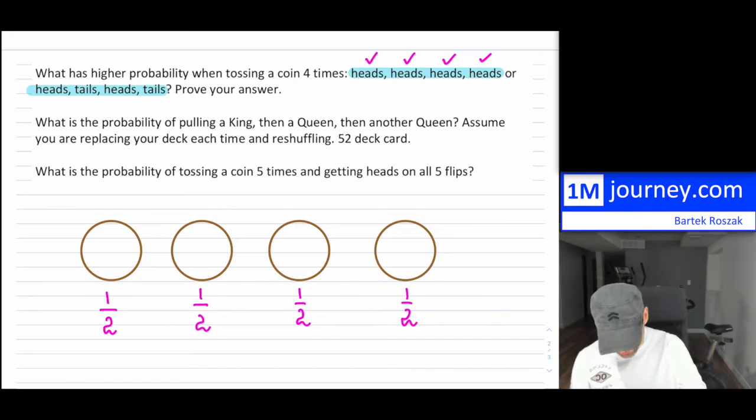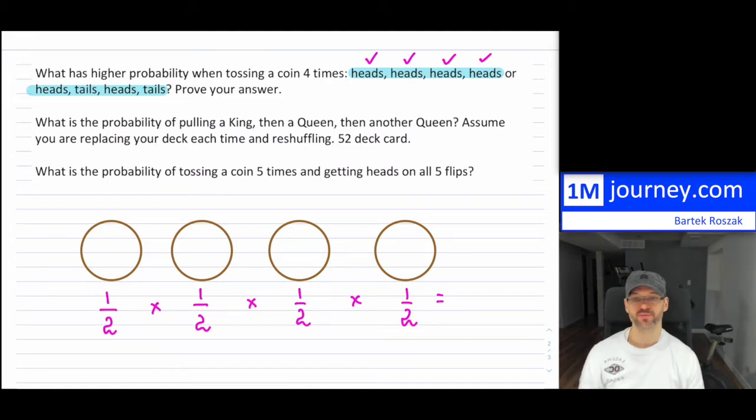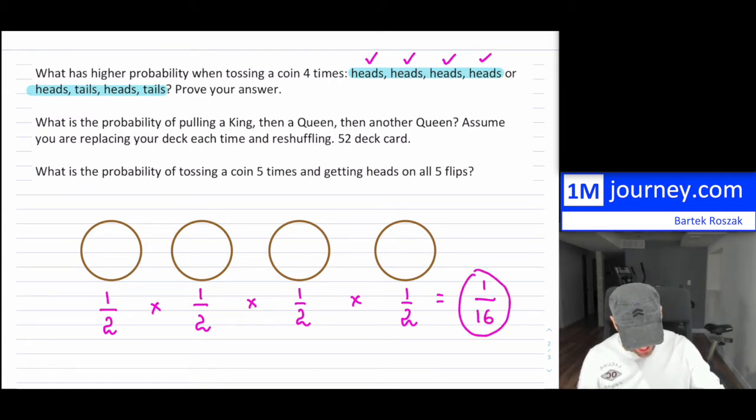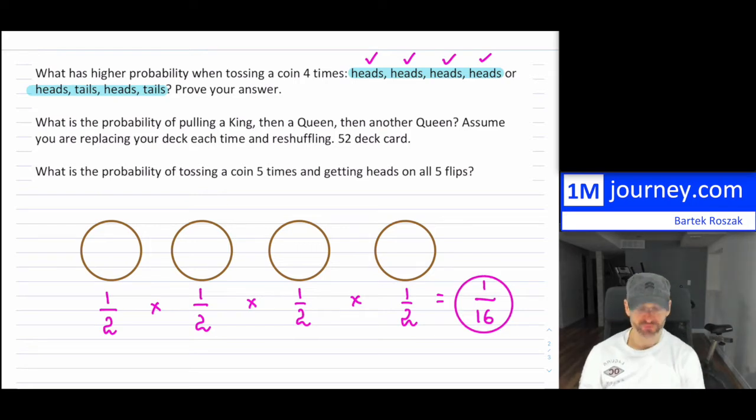Because they are independent of each other, you multiply the probabilities, and you find that your probability is 1 over 2 to the power of 4 in the denominator. So that's going to be 1 over 16. That's the probability of flipping your coin 4 times and receiving heads on all of them.